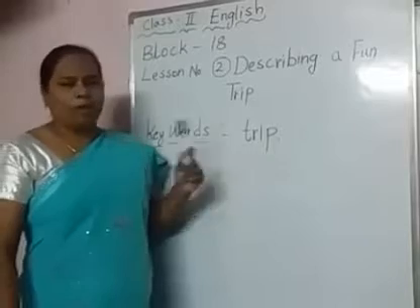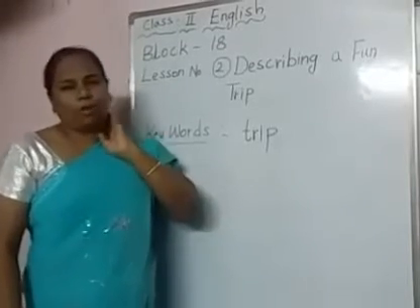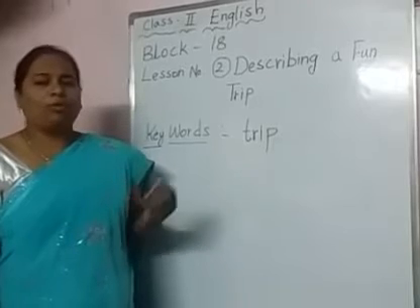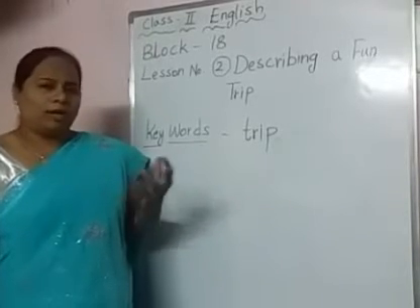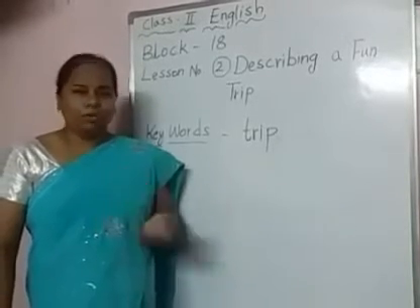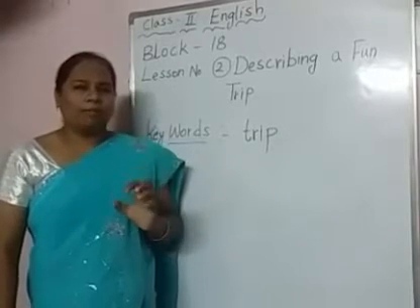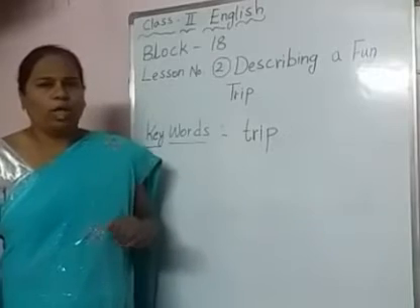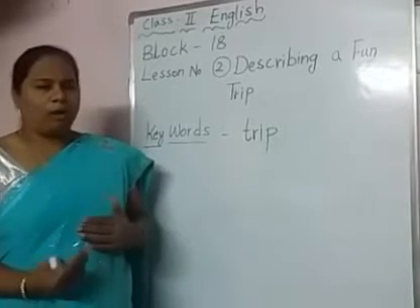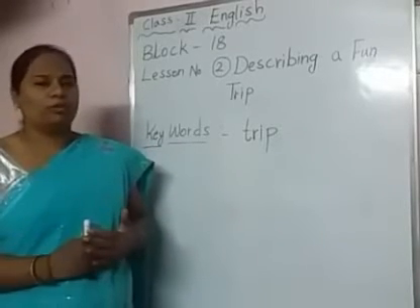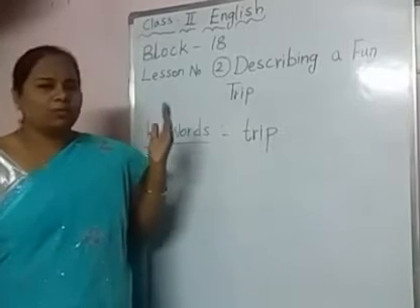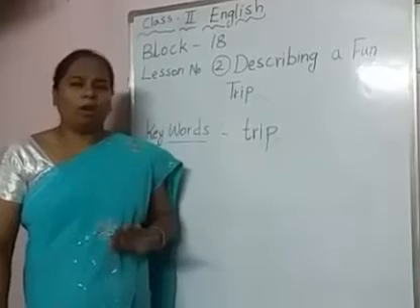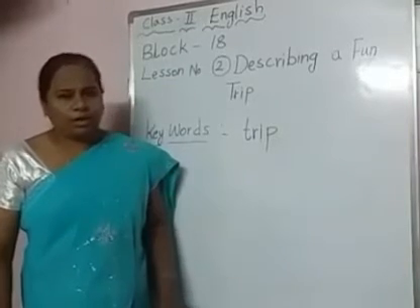Keywords are trip. Okay, whenever I ask you about a fun trip, what comes to your mind, children? The time you have spent with your family. Yes, you have visited, for example, a zoo. So all those things will come to your mind. Long back you went to the zoo, and now you want to describe it. How will you describe it? What words will we use? We will use past tense words because you visited the zoo some time ago. Okay, children?